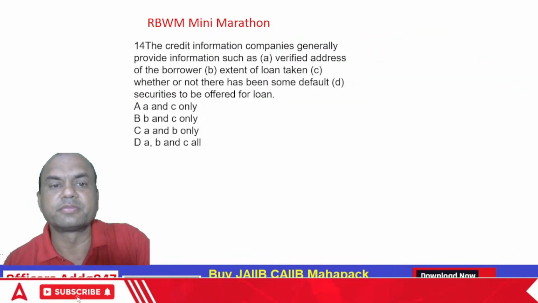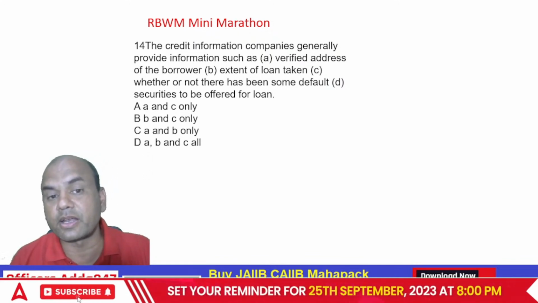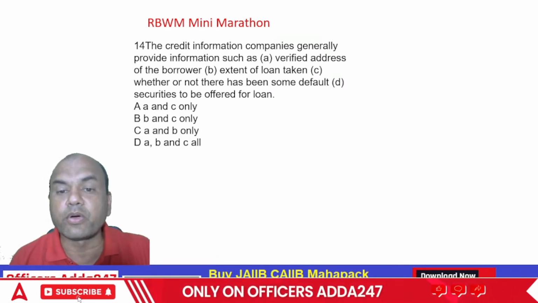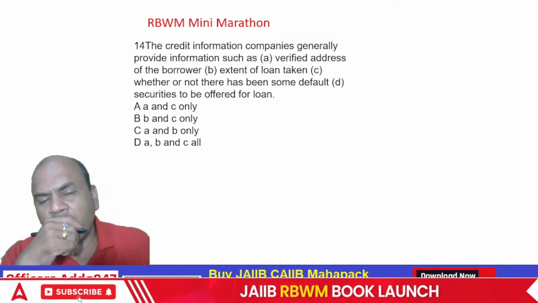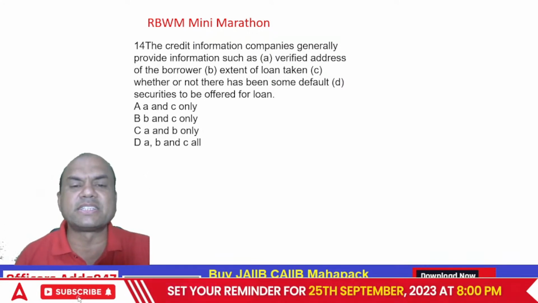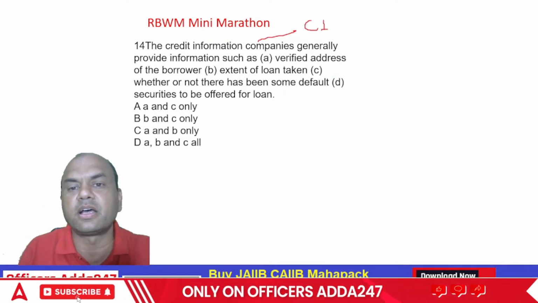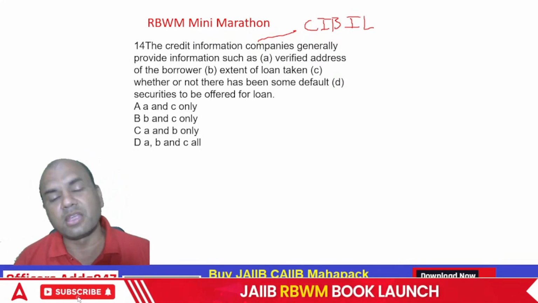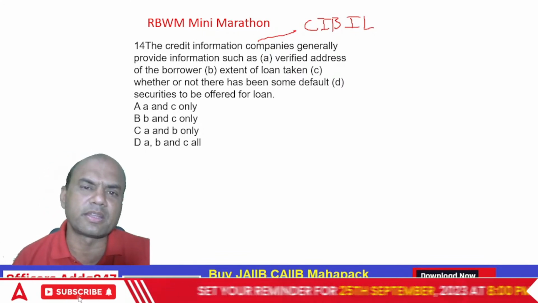Chalo, next one. The credit information companies generally provide information such as verified address, extent of the loan taken, whether or not there has been a default, and securities to be offered. What is it? Credit information companies. What is the CIC? CIC means what? This is CIBIL. Right? CIBIL is only one. There are many. There is Equifax, there is TransUnion, there is Dun and Bradstreet. Many of them are there.